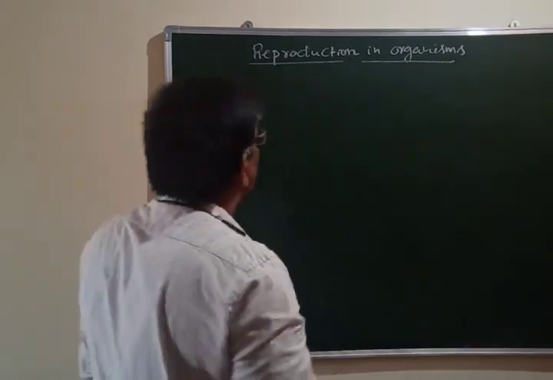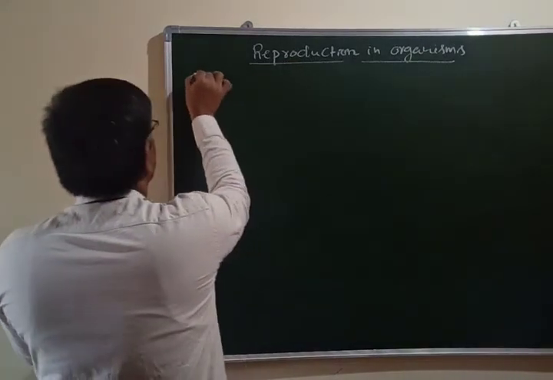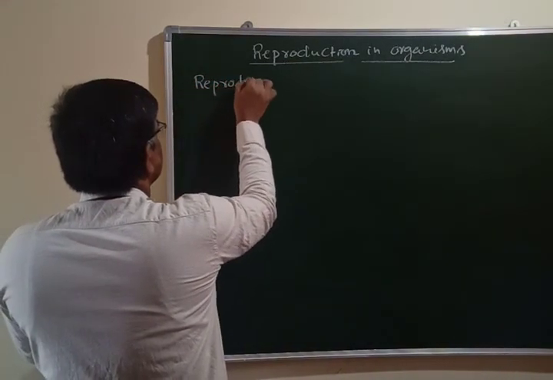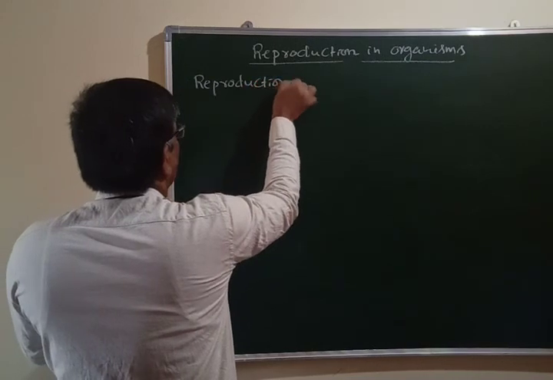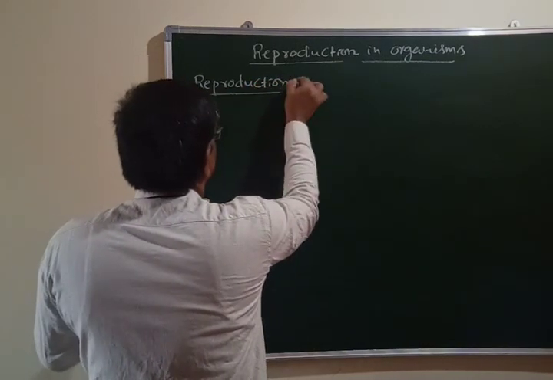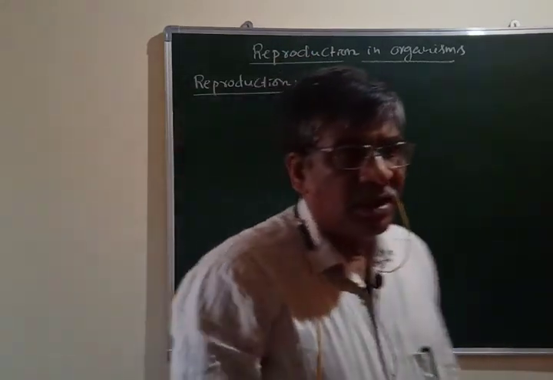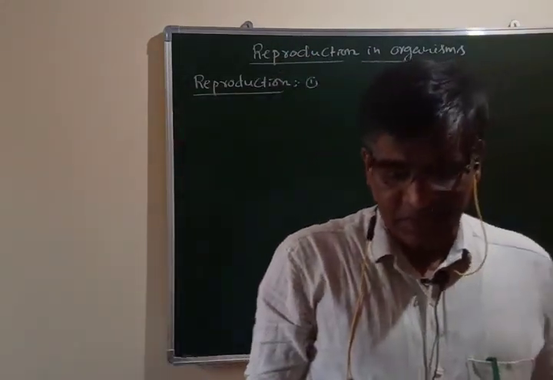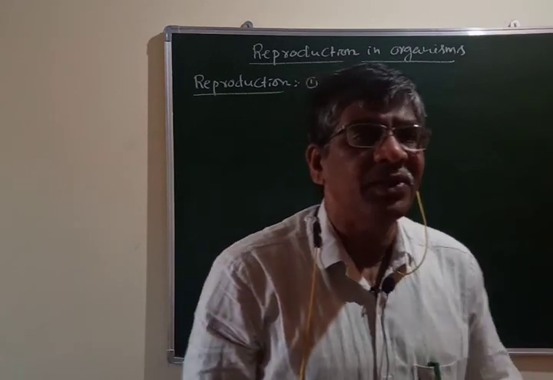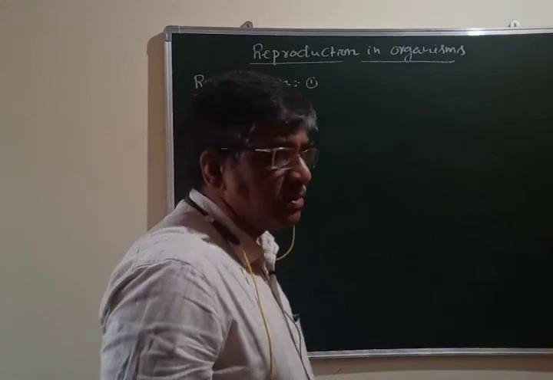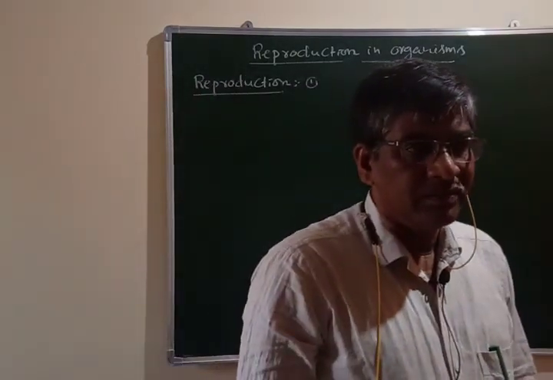Okay, now reproduction. First of all, you have to understand the definition of reproduction. How do you define reproduction? We can define reproduction in various ways. If we see the word, we can understand its meaning.